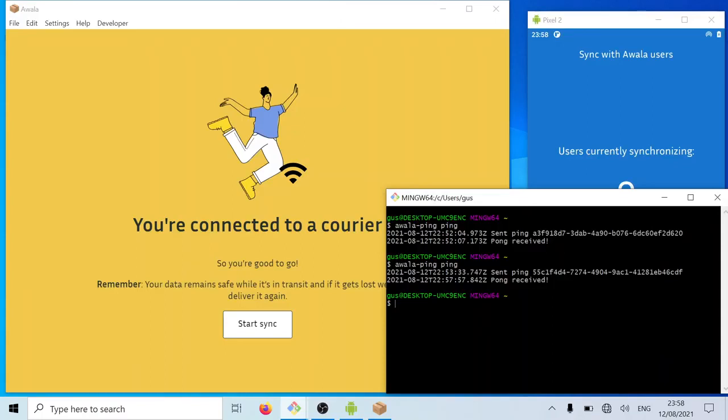One thing that you may also want to know is that if the data were to get lost in transit, like for example, the courier uninstalled the app at some point, then the Awala app will continue to send the data at the next opportunity, and it will keep on doing that for as long as the data is valid. So the data will not be lost just because it gets lost in transit.